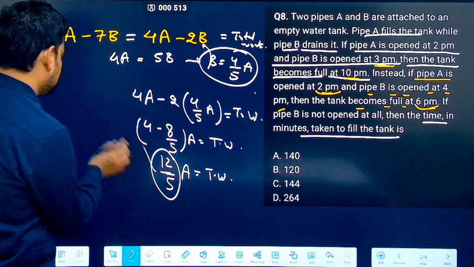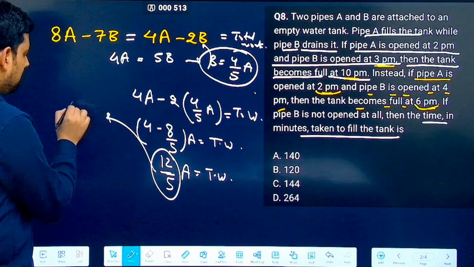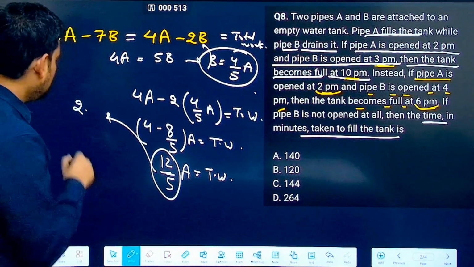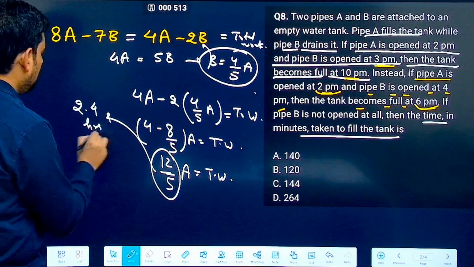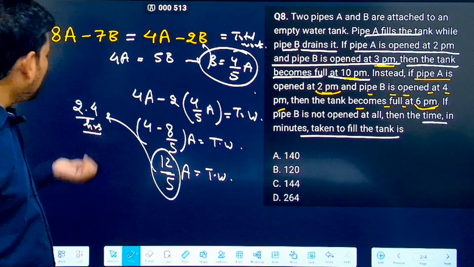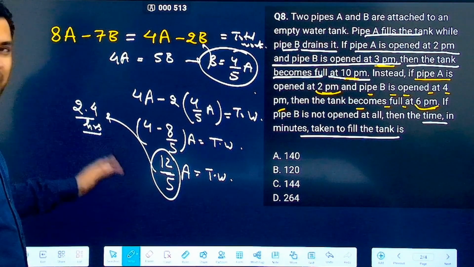Now, so 12 by 5, how many times does this go? 2 times. You put one dot, 2 remains. With 20, this goes 4 times. So 2.4 hours would be required by A. 2.4 hours is what? Very easy. 2 hours is 120 minutes.